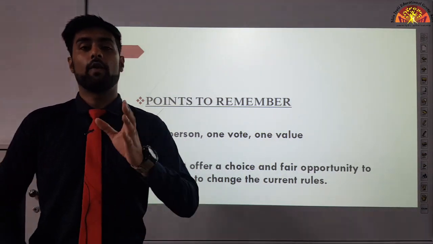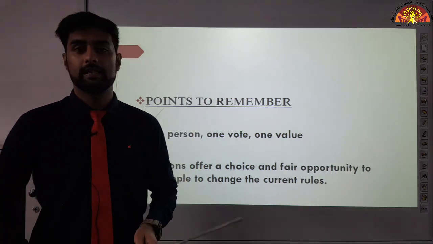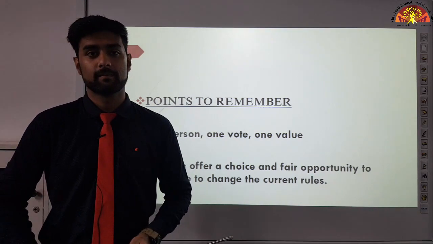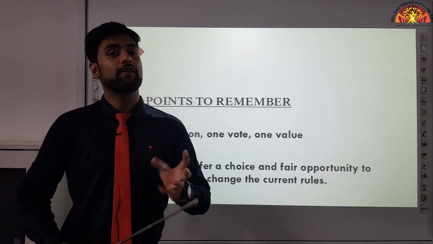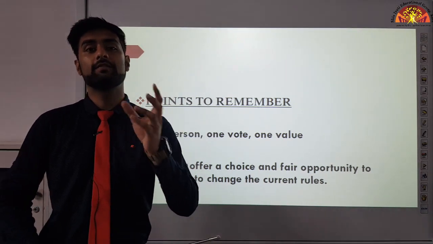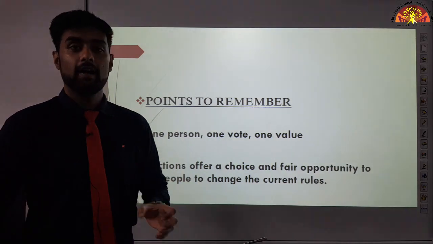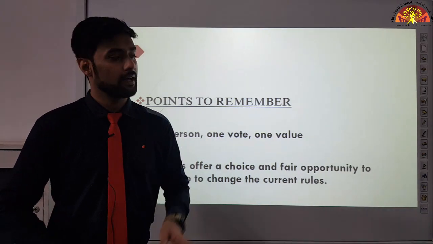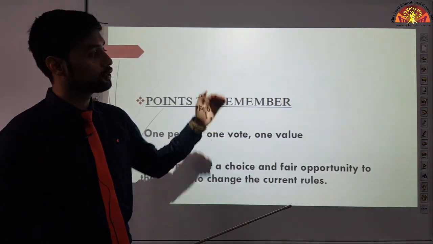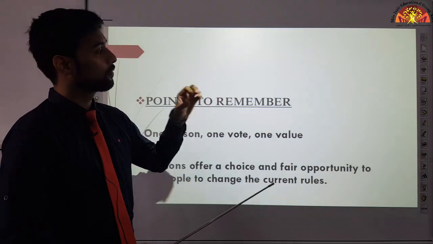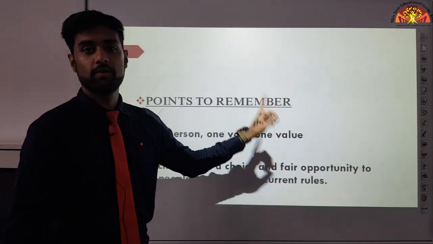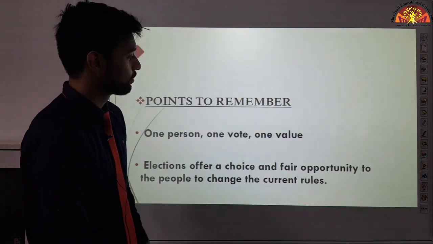I'll give you an example. What happens in China? In China, elections take place every 5 years, but only one party competes. Always it's only one party. So can we call it a democracy? No students, we can't call it a democracy. Why? Because people don't have the choice. But in India, we have a choice. Whenever elections take place, different parties, different candidates compete against each other. And people have a choice. Whichever one you want to vote for, you can vote for them. And your vote will have how much value? One value. Understood so far?